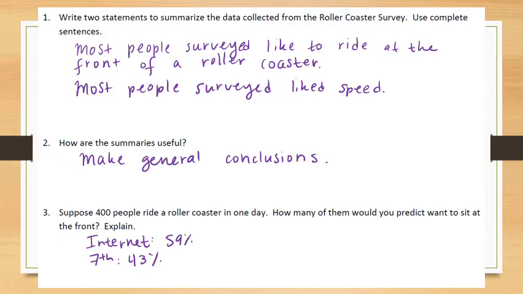So you might need to think a little bit about what would be a good indicator to use to compare this. But if I'm looking at these two, I might be tempted to pick something in the middle around 50%. And so this would lead me to think that out of the 400 people, maybe about 200 people would want to sit in the front. However, again, this might have varied. In your class, you might have seen a much higher percentage, like 75% or 80% that wanted to sit in the front. And so you might have actually chosen to say more people than 200 would want to sit at the front. This is just a prediction, and again, this might have some variation between people.